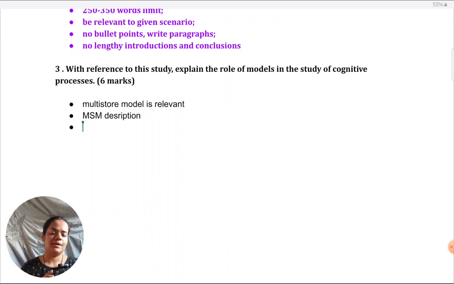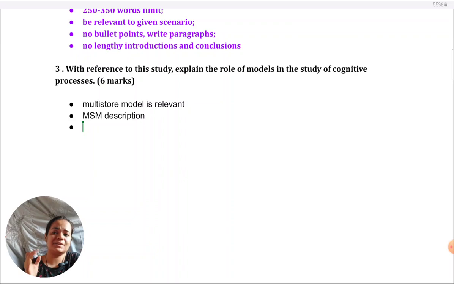I would like to remind you, if you need to see the exact answer in front of you to understand how this works out, you can download it from my website. I can't describe the full answer over here. It's beyond the scope of this lesson. Okay, so we define the MSM as much as is relevant to the scenario.